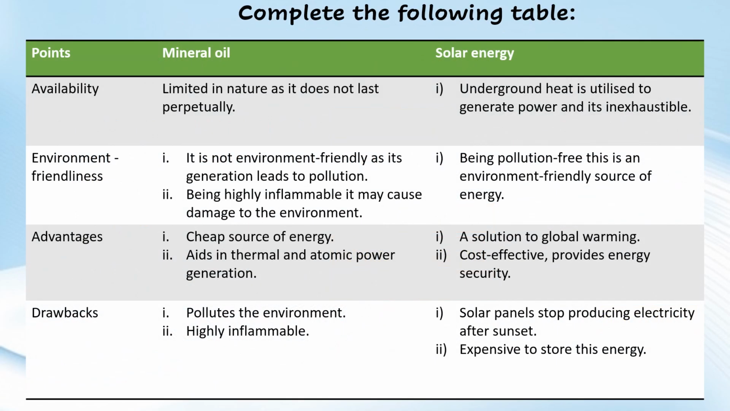Then complete the following table. Some points are already listed, which is there in your textbook as well, and we have to just write the differences in mineral oil, solar energy, and one more. Availability of mineral oil, it's limited in nature, while solar energy is unlimited because it is inexhaustible. Environmental friendliness: mineral oil is not at all environmentally friendly, as its generation leads to pollution and it's highly inflammable, but solar energy is pollution free, it's environment friendly.